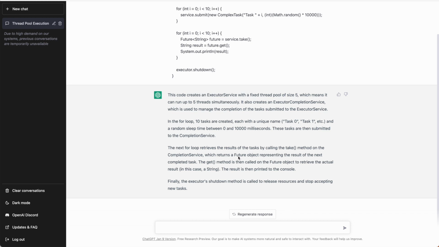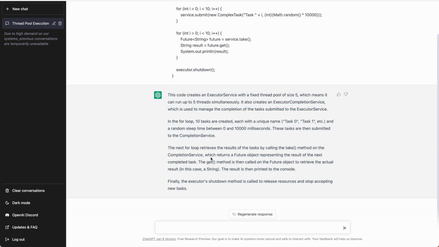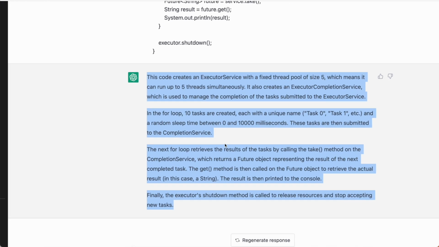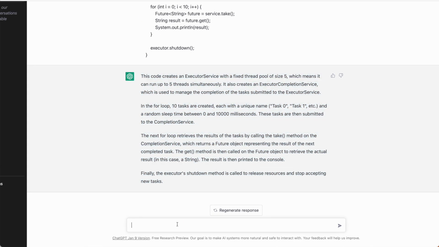So here is what ChatGPT gives you. ChatGPT basically explains what this particular code is doing. And if you notice, it has explained this beautifully, what this function is doing. If you just pause the video and read this, you will understand how clearly it has explained. The next thing you can do is ask it to explain line by line.